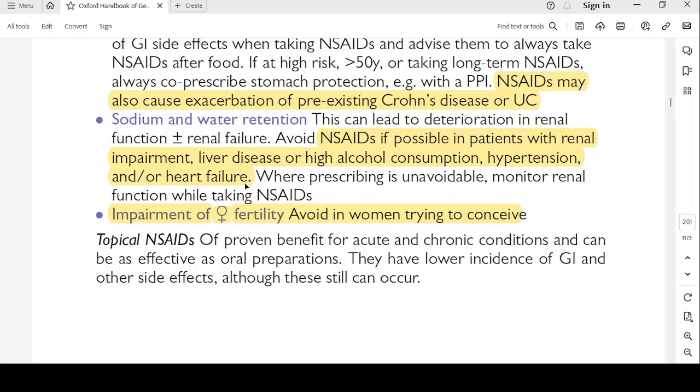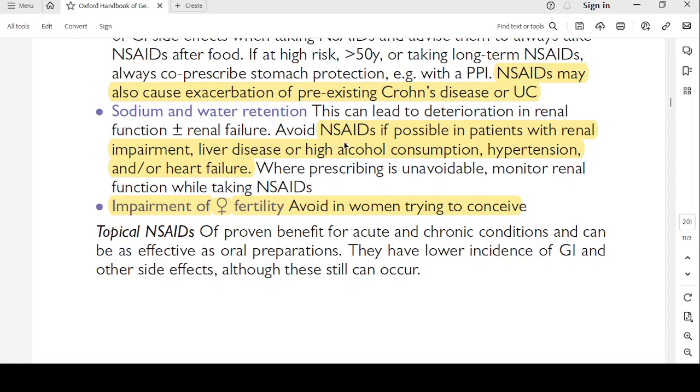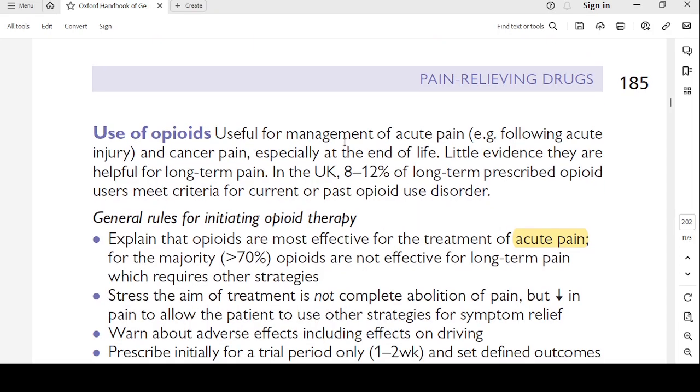Topical NSAIDs of proven benefit for acute and chronic conditions can be as effective as oral preparations. They have a lower incidence of GI and other side effects, although these can still occur. So these are very important because NSAIDs are very frequently and commonly prescribed medication in everyday practice. So you should be aware of these contraindications.